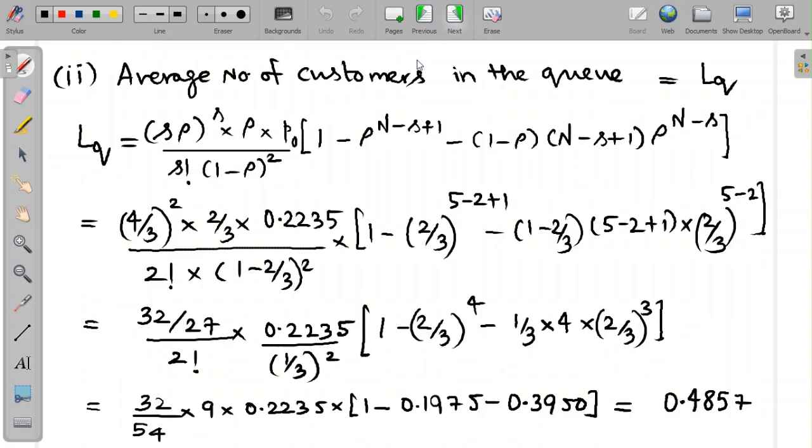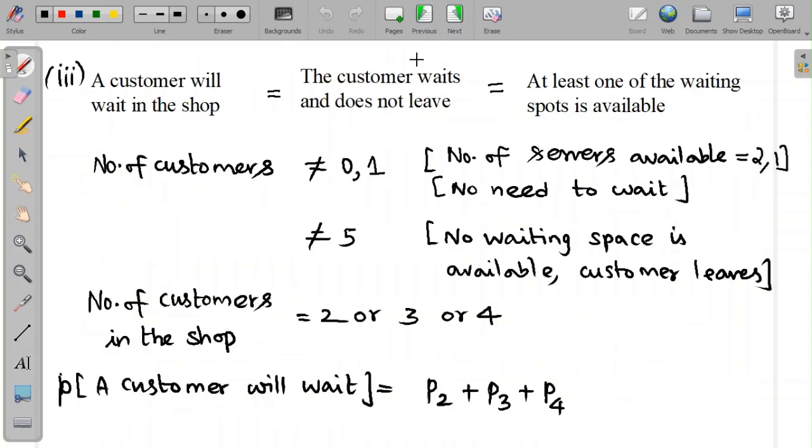For the third part, we are supposed to find the probability that an arriving customer will wait. Now, the customer will not wait if there are 0 customers, because if there are 0 customers, he directly gets his service. And because there are two servers, he'll also get served if there is only one customer. And if there are already 5 customers in the system, he'll have to come later and he'll leave immediately.